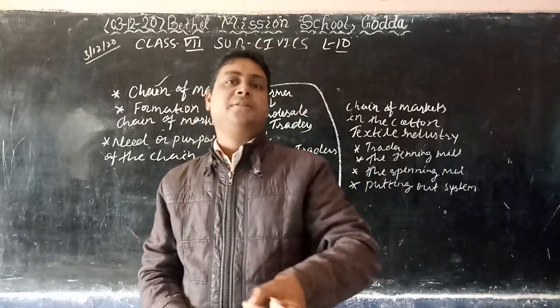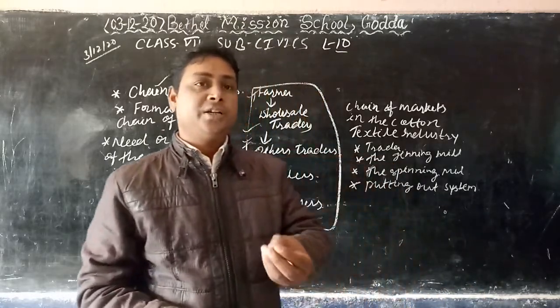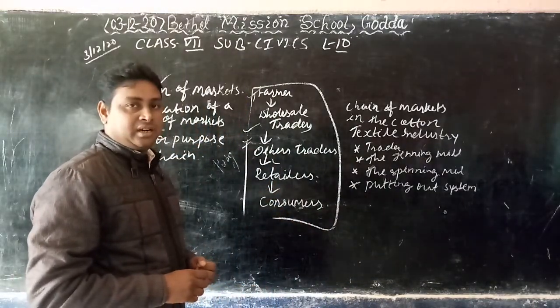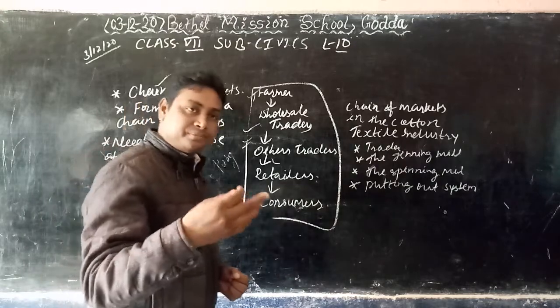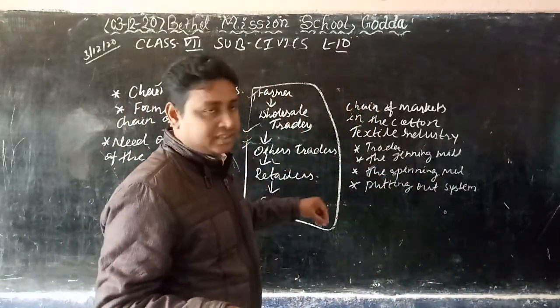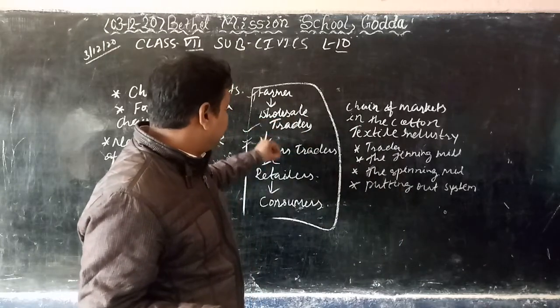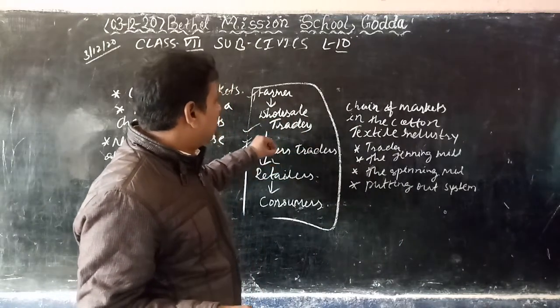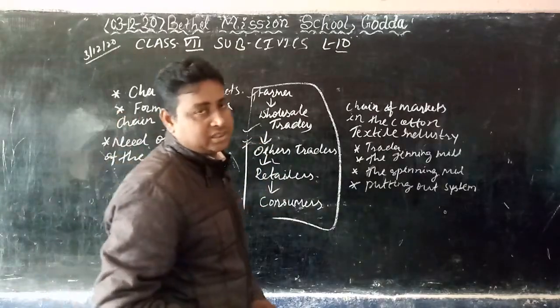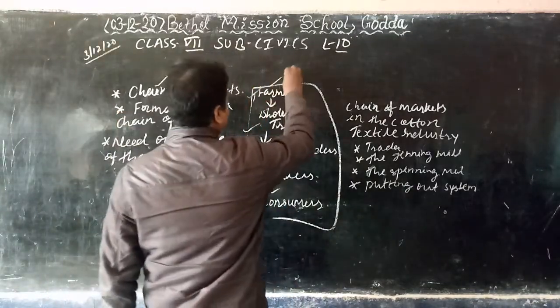It means we need to buy from the retailers. Understand? Then we can use it. So that's why there is a link between farmer, between wholesaler, between trader, so between farmer and consumers. It is called the producer.